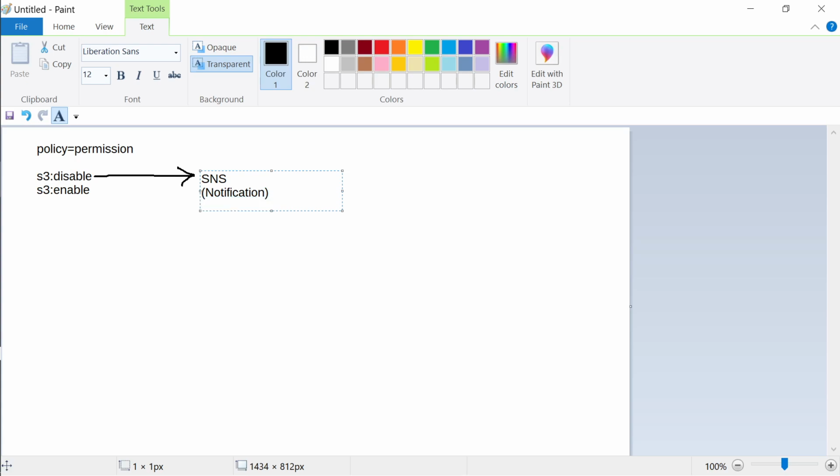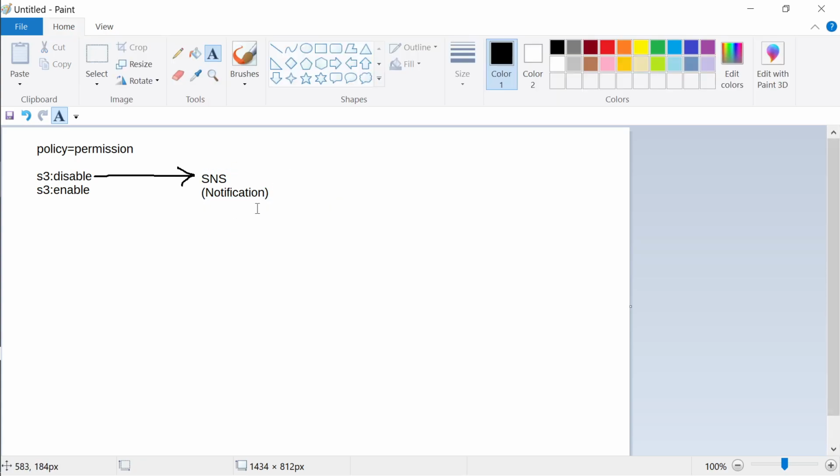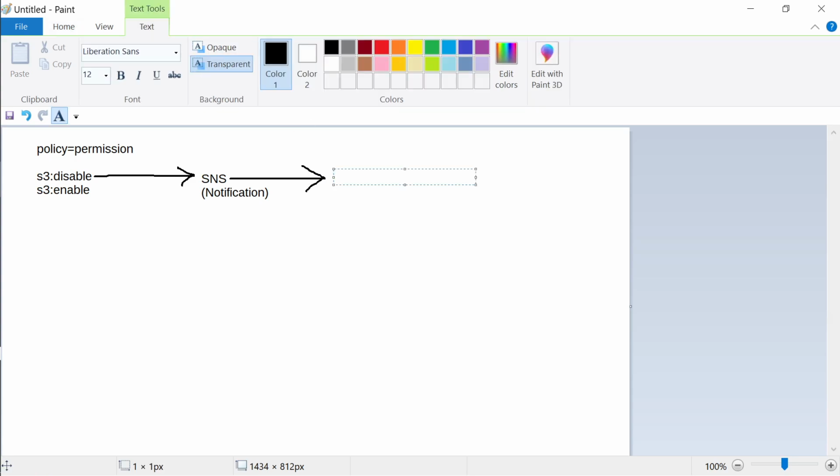Okay, so notification is just think of it like an SMS or something. Somebody, you're notifying something. So SNS is notifying. So the SMS will probably notify somebody on the other end. So let's say it is notifying. This notification will trigger a lambda function.